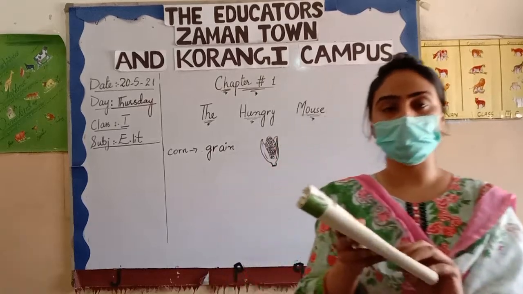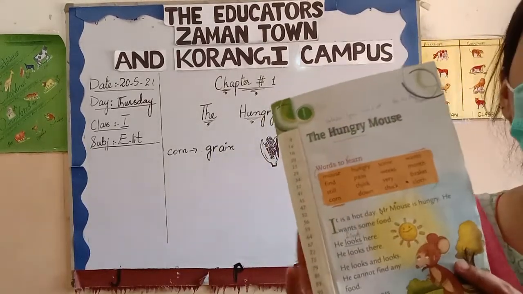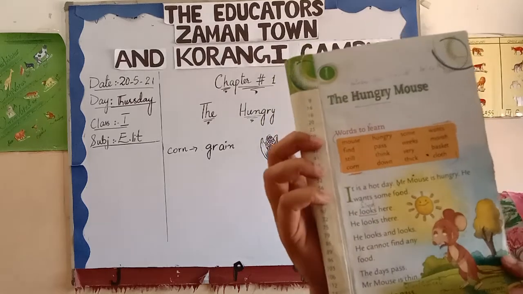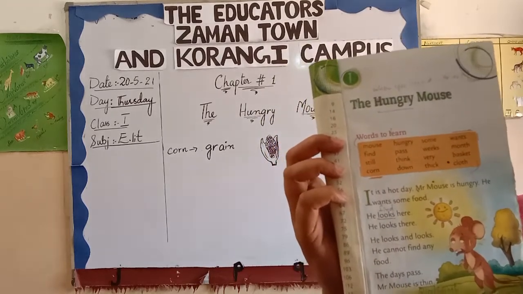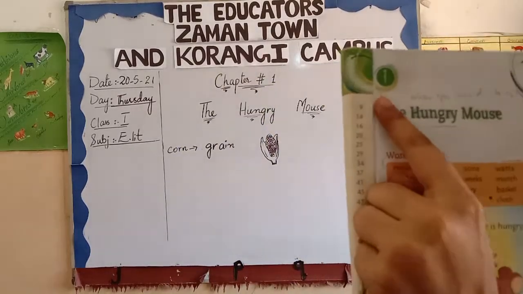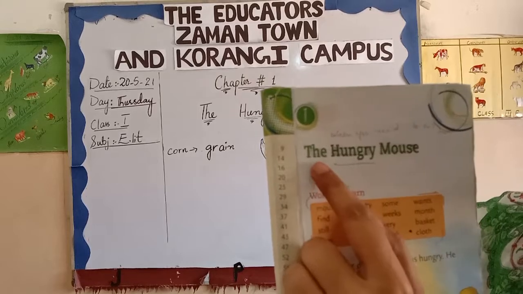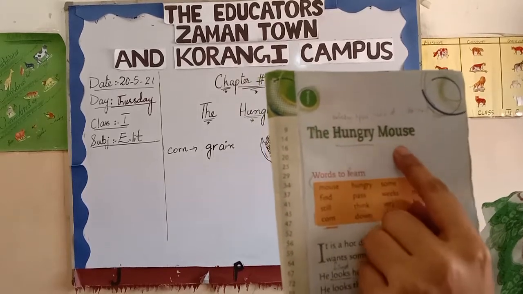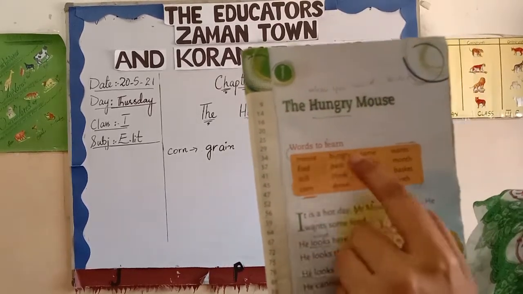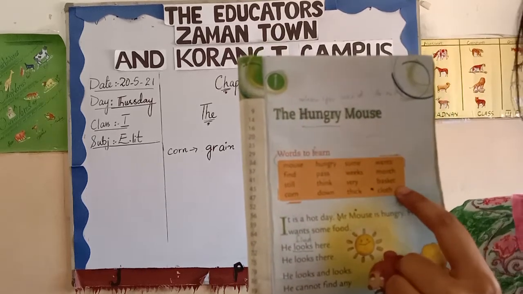Open page number 9. This is the first chapter in your English LIT book. Open page number 9 with me. Have you opened it? Chapter number 1. There is the name of the chapter, The Hungry Mouse. Words to learn. There are some words written on the top of the page.